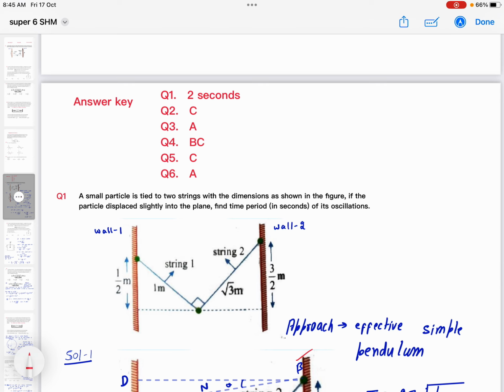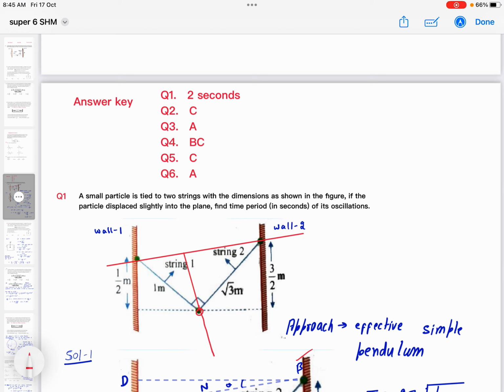First is, if it is not our normal simple pendulum, then join any 2 points which are at rest. For example, in this system, obviously the connected points are at rest. So join these 2 points. Joining these 2 points, we get one line. This line is the axis of rotation of the simple pendulum, right? So from the point mass to this axis of rotation, if you join a line, that will be L effective. So I'm extending this length line further.